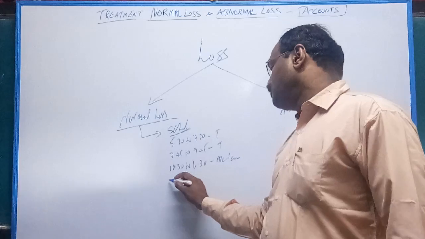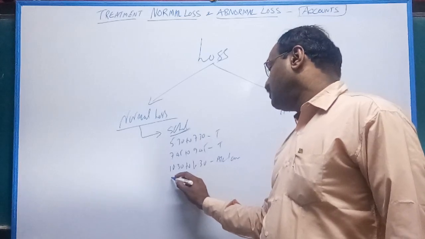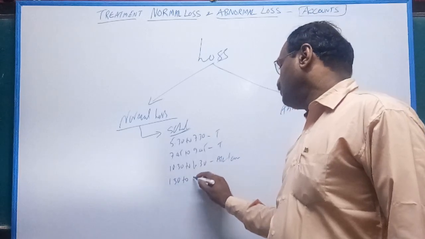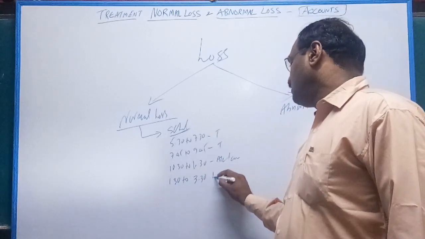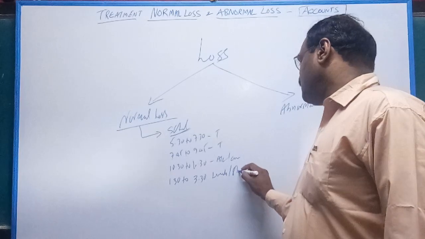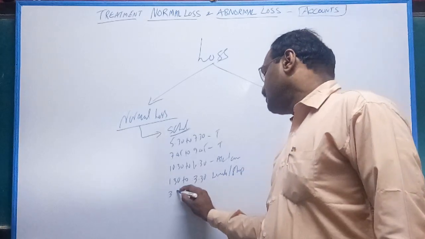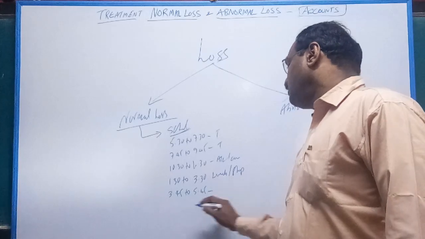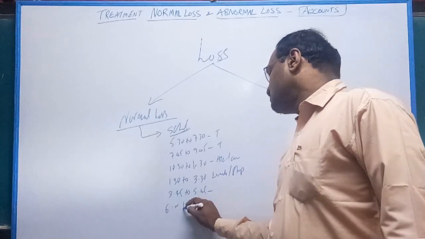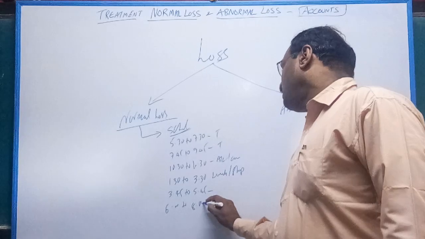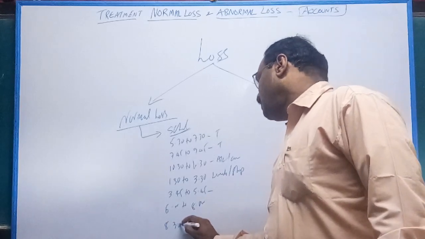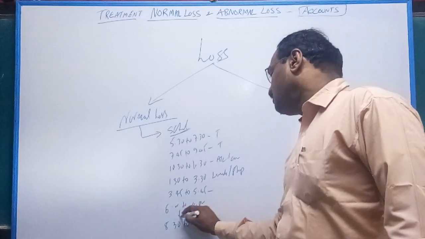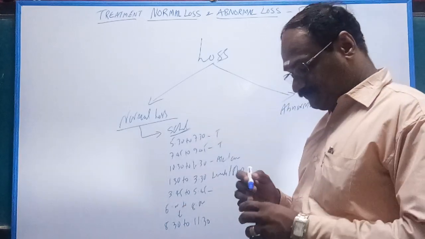Then 1:30 to 2:30 lunch. Thereafter to 3:30 lunch break and a little bit of sleep. Then 3:45 to 5:45. Then 6 to 8. Then finally 8:30 to 11:30. Half an hour dinner. This is your schedule.